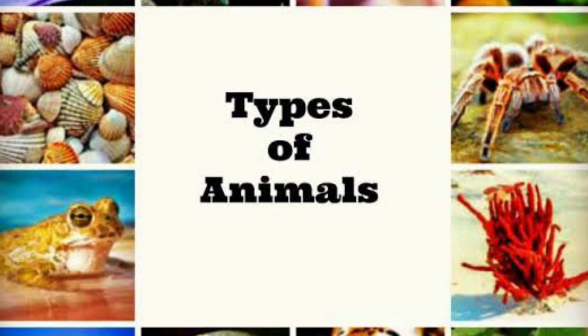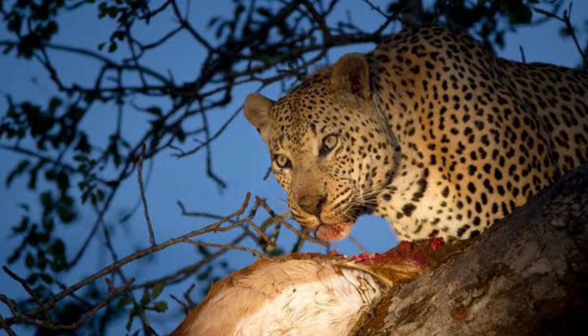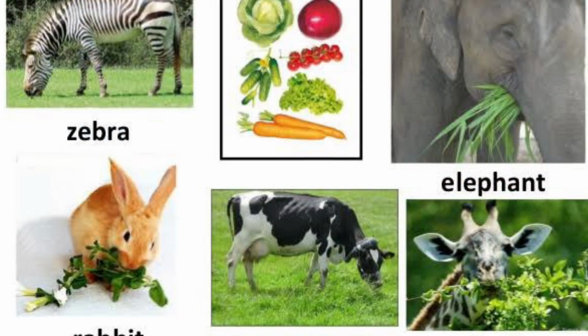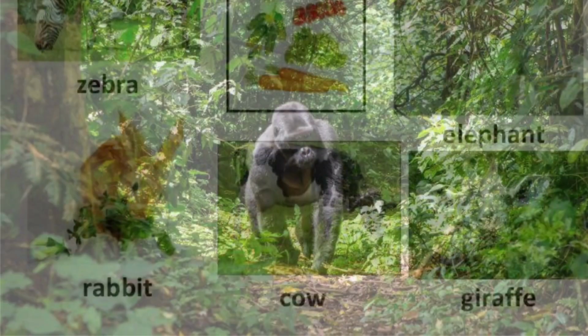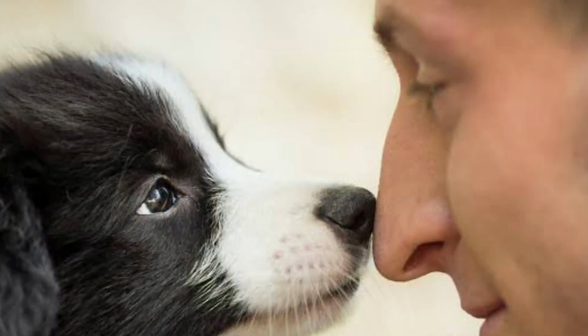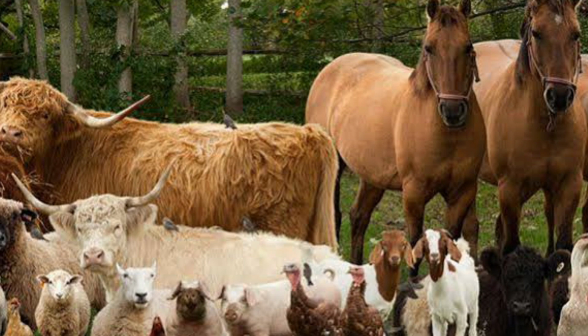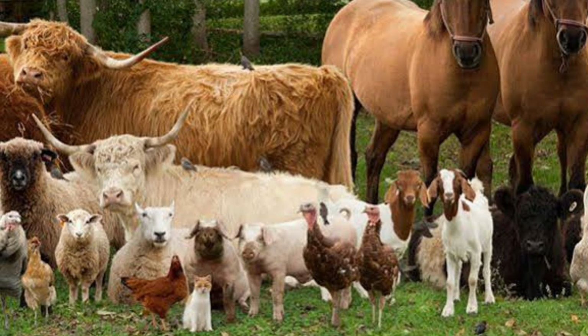Different types of animals live around us. All of them have different eating habits and live in different types of homes. Some of these animals live with us in our homes while some live on farms. So let's see about them.